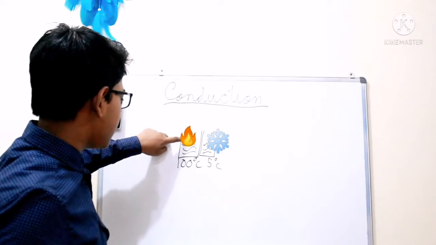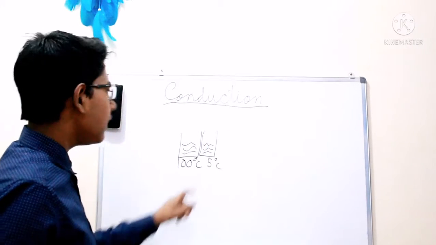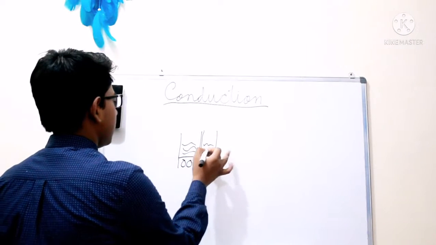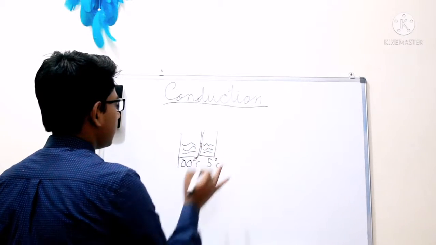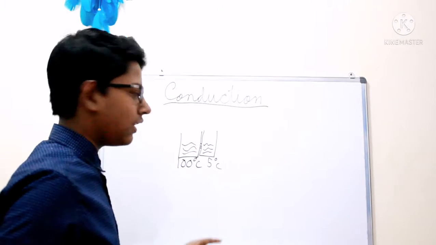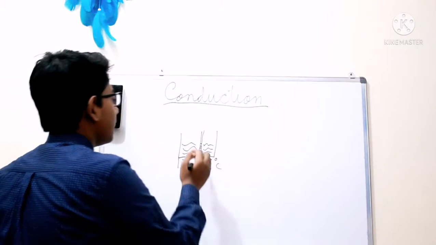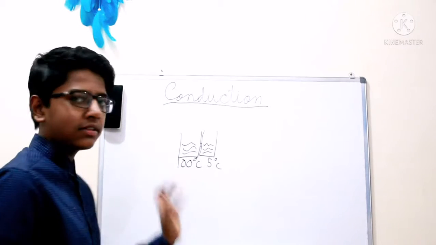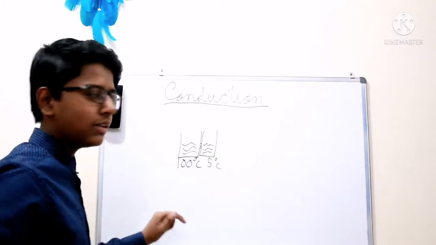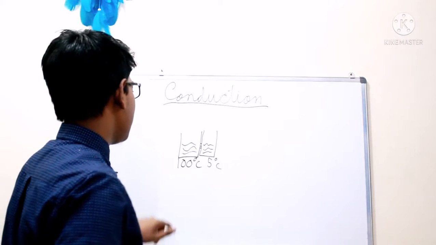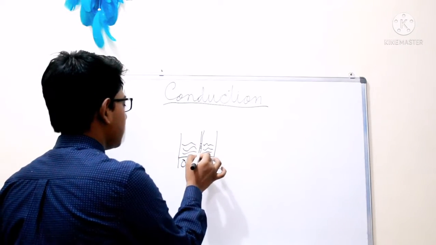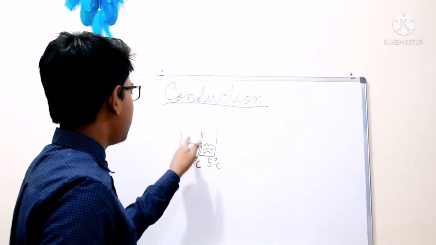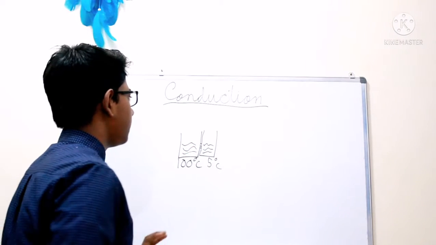So this cup of water at 100 degrees Celsius is very hot, and this water at 5 degrees Celsius is very cold. And now they are in touch with each other. So now what will they do? This hot water will transfer its heat into the cold water, and at that time conduction takes place. When you touch this glass to this glass, the heat transfers from this glass to this glass in the form of conduction.